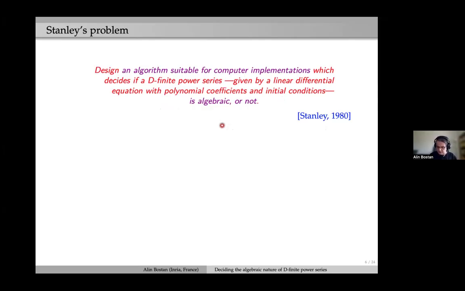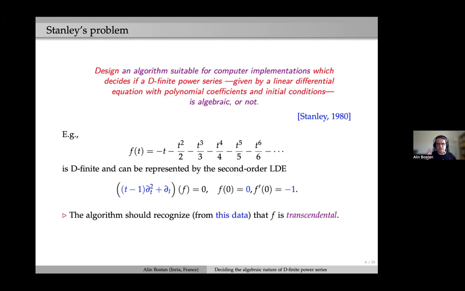So in order to be sure that we all understand precisely what this means, imagine that you are given this power series. Okay, we recognize the log of 1 minus t, but the algorithm will just take as input a finite amount of data, notably a linear differential equation with polynomial coefficients, represented here by a linear differential operator with polynomial coefficients, together with 2 initial conditions.